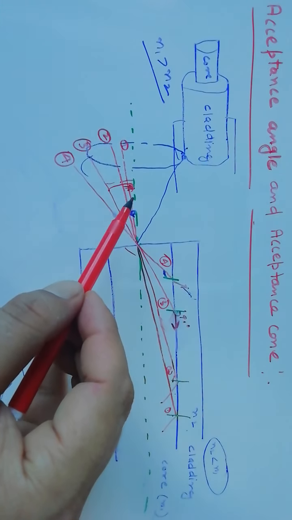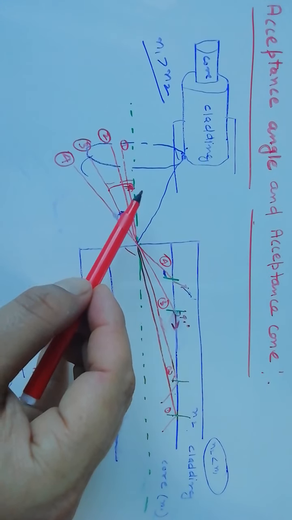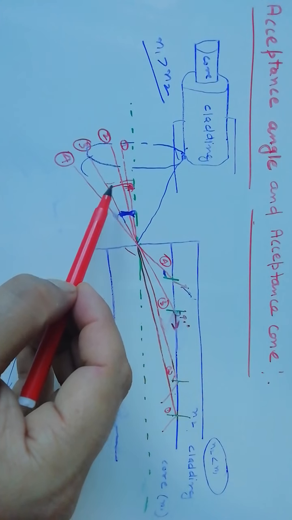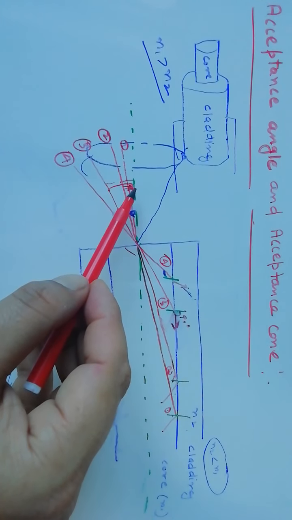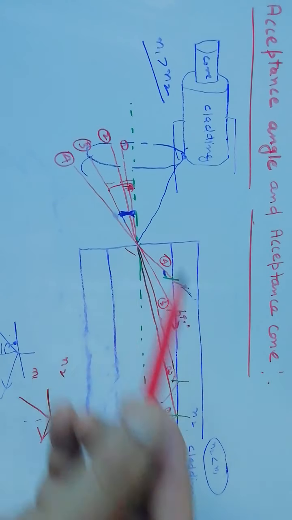So this maximum angle is called the acceptance angle, and if we make a cone considering a semi-vertex angle equal to the acceptance angle, then this cone is called the acceptance cone.